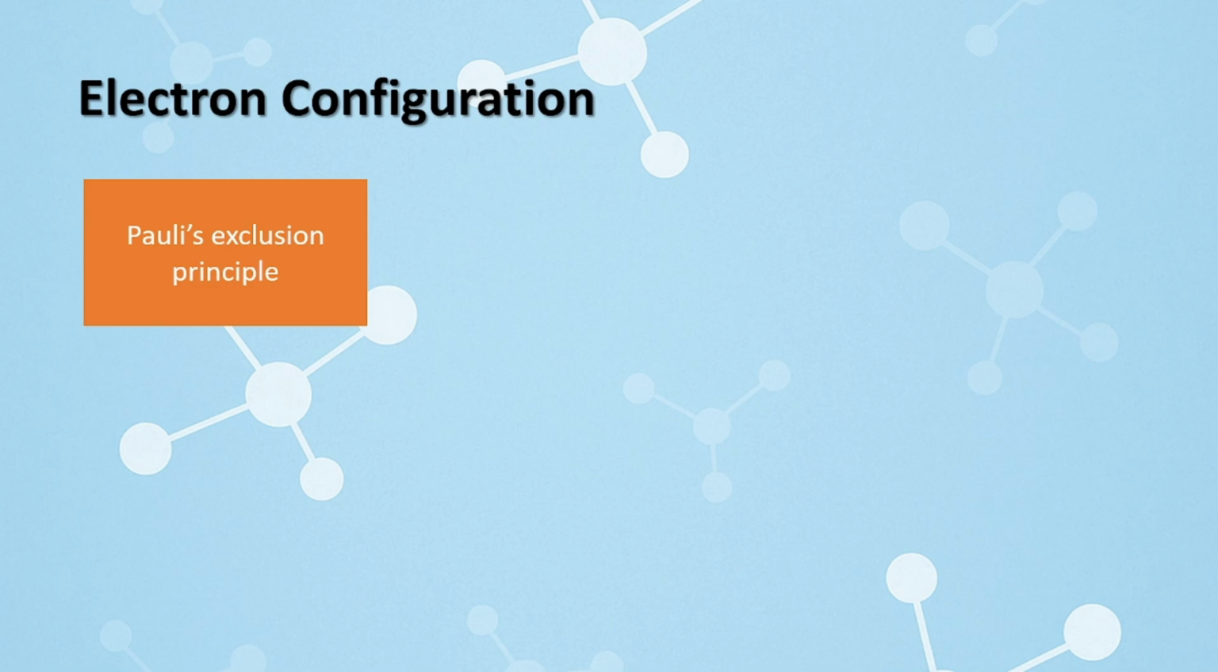For example, for S, there will be maximum 2 electrons. For P subshell, there will be 6 electrons maximum. For D subshell, there will be 10 electrons. And for F subshell, there will be 14 electrons. And the electronic configuration gives us the information how these states are occupied.